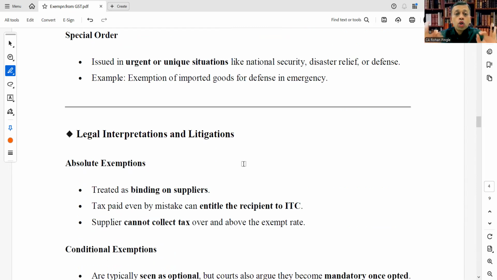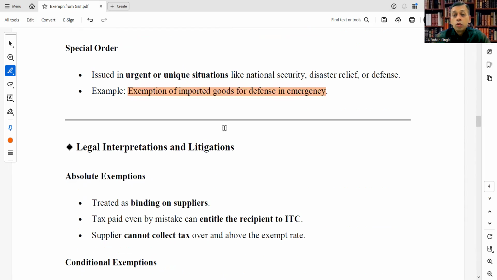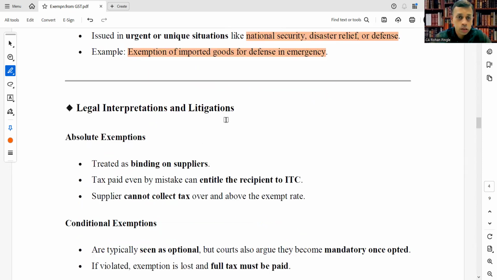A special order is issued in urgent or unique situations like national security, disaster relief, or defense. For example, exemption of imported goods for defense in an emergency. Means by special order, the government can act in such urgent situations. In that case, the government can issue a special order to exempt certain types of goods or even services.